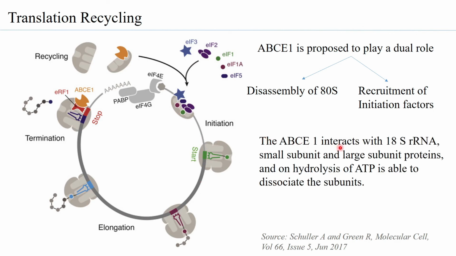ABCE1 is able to interact with 18S rRNA, which is present in the small subunit, and it can also interact with small subunit and large subunit proteins, and on hydrolysis of ATP is able to dissociate the subunits. So ABCE1 helps translation recycling not just by disassembling the ATS at the termination phase, but also by forming the pre-initiation complex, recruiting the initiation factors in the initiation phase.